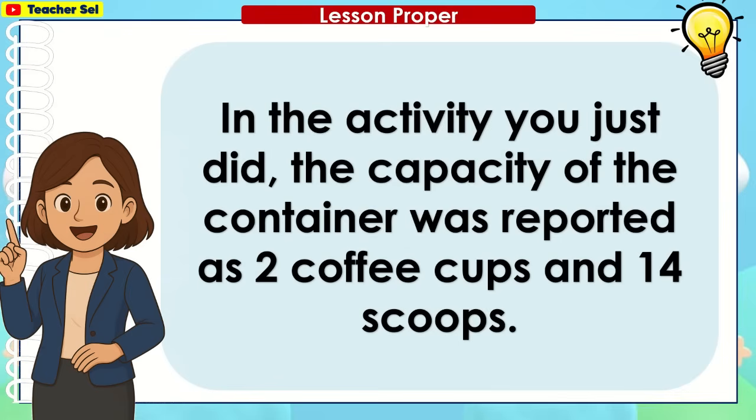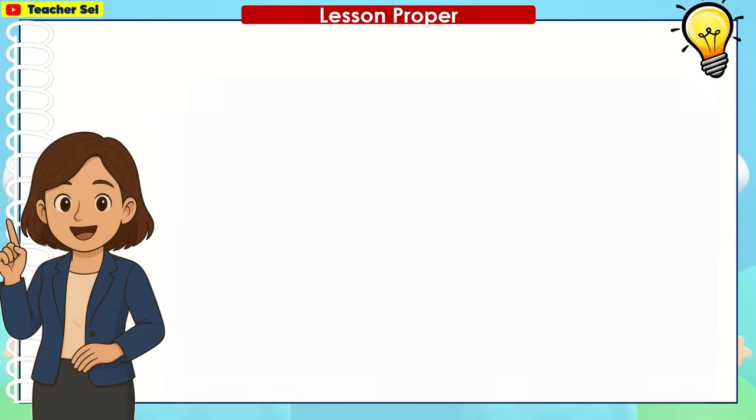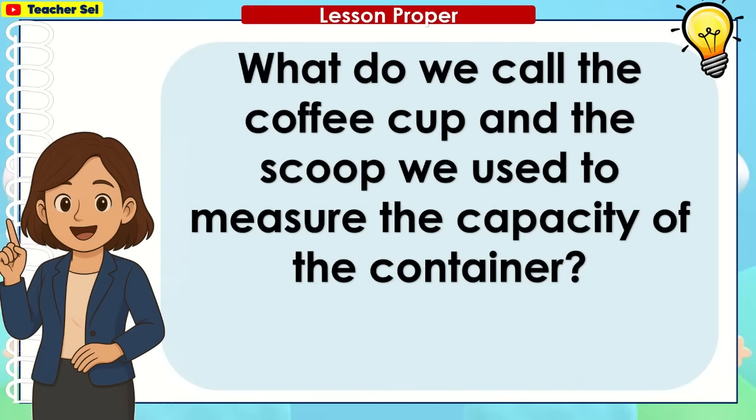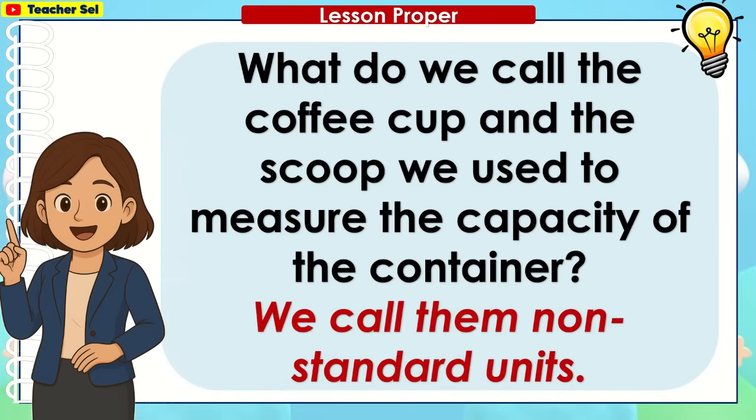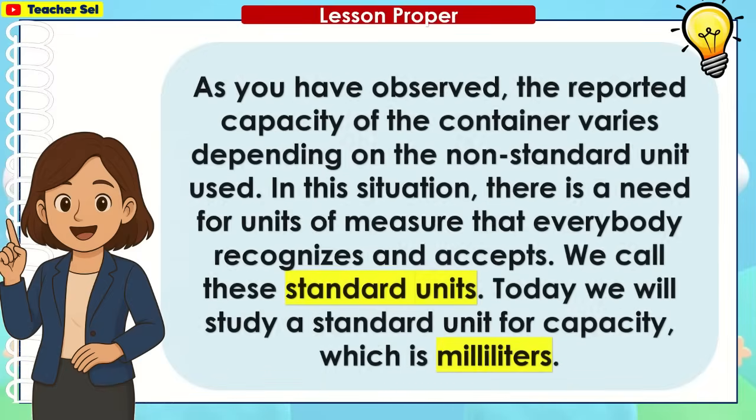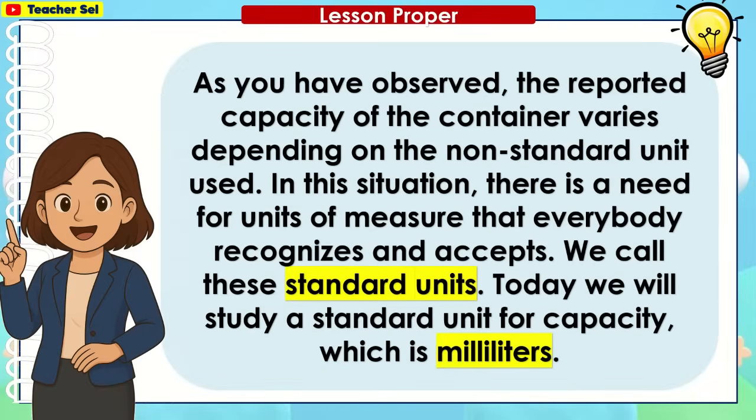In the activity you just did, the capacity of the container was reported as 2 coffee cups and 14 scoops. What do we call the coffee cup and the scoop we use to measure the capacity of the container? We call them non-standard units. As you have observed, the reported capacity of the container varies depending on the non-standard unit used.